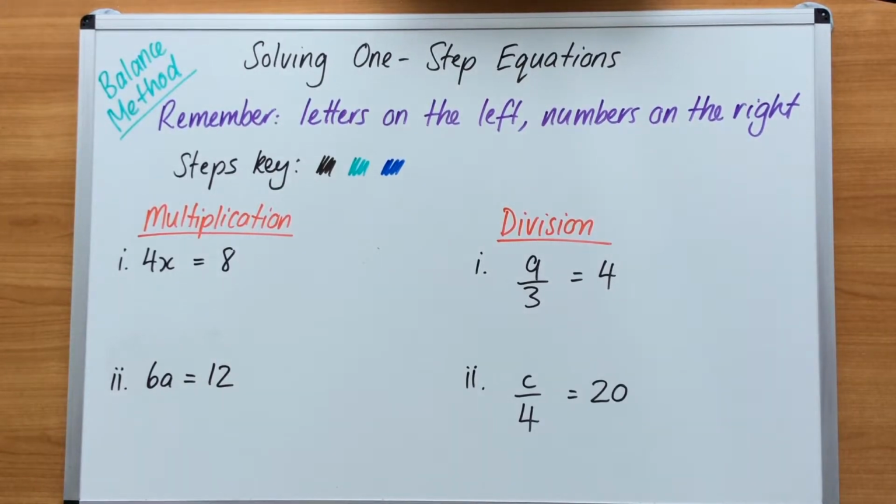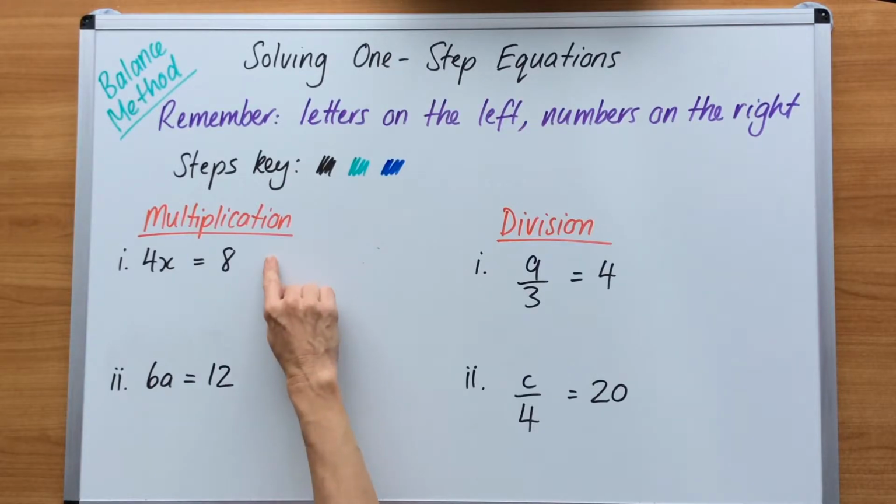We are now going to take a look at multiplication and division for solving one-step equations. It's very similar to addition and subtraction. With addition, you do the opposite and you subtract. And with subtraction, you do the opposite and you add. So what we have here is multiplication and division.